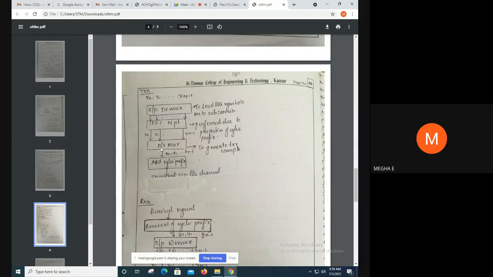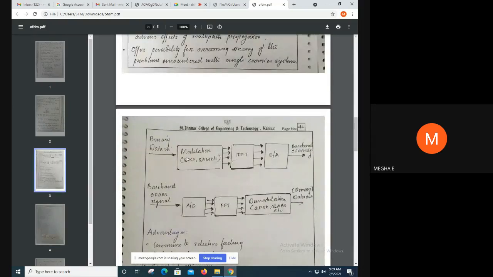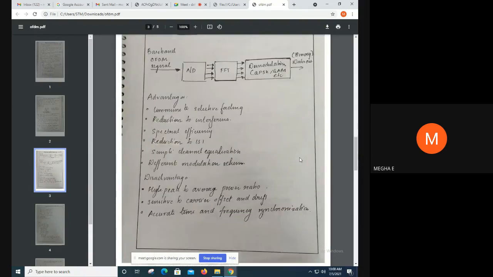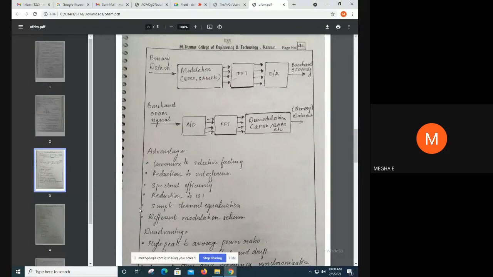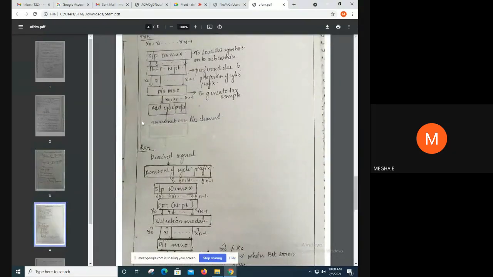Then we go from parallel back to serial by passing through the MUX, and at the output of the MUX we add a cyclic prefix, and then we transmit over the channel. In between we are doing modulation, IFFT, digital to analog conversion, and at last we add the cyclic prefix.